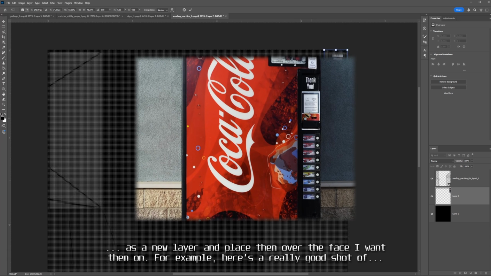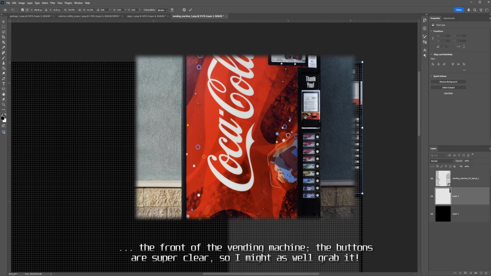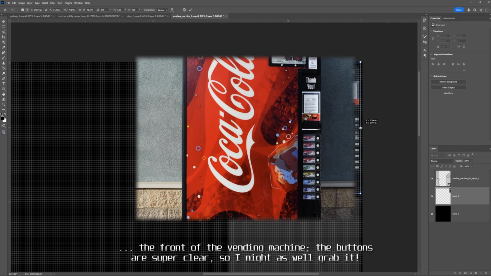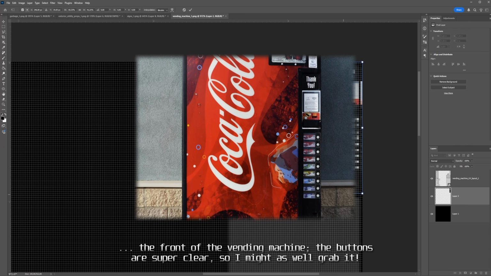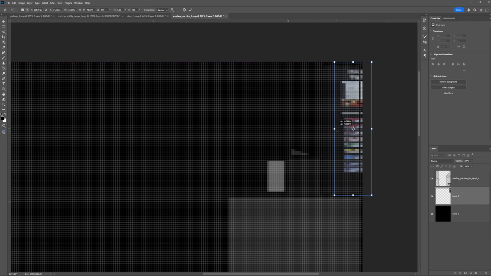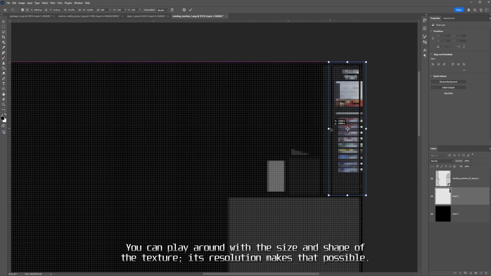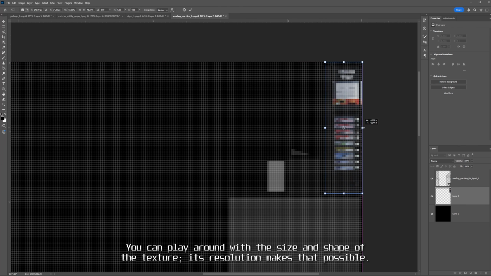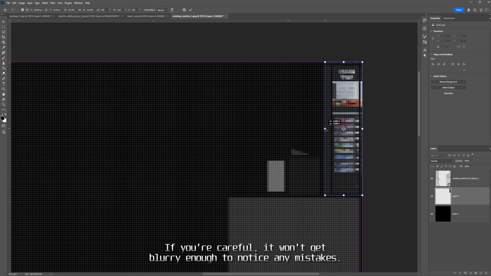For example, here's a really good shot of the front of the vending machine. The buttons are super clear, so I might as well grab it. You can play around with the size and shape of the texture. Its resolution makes that possible. If you're careful, it won't get blurry enough to notice any mistakes.